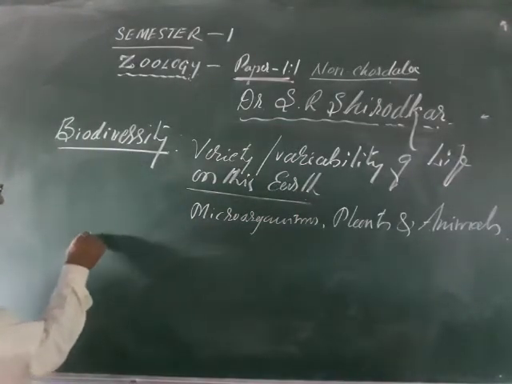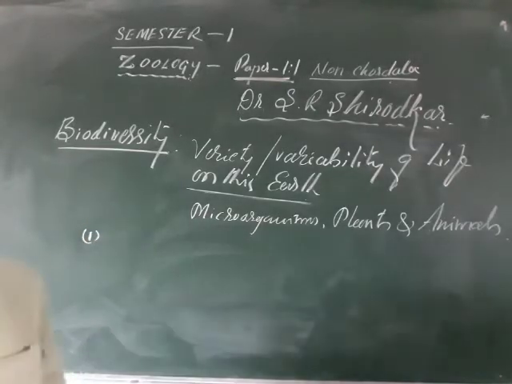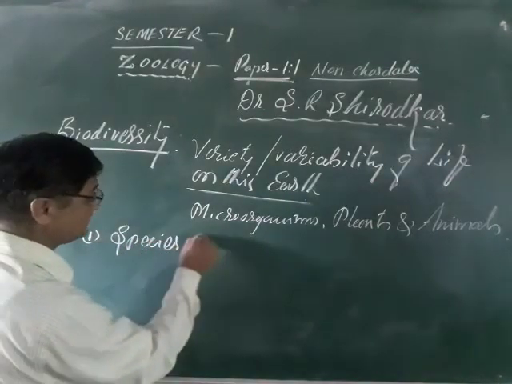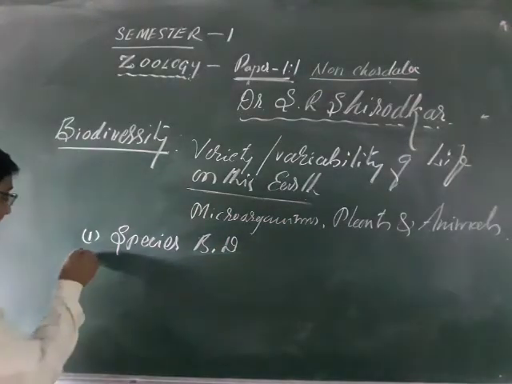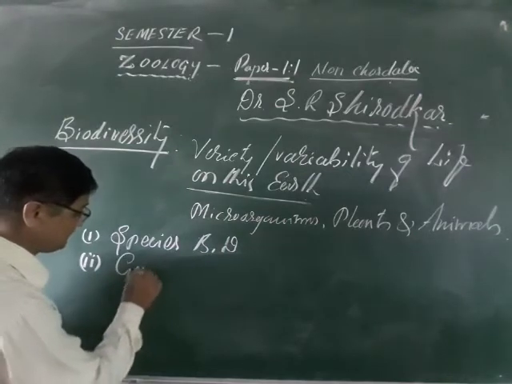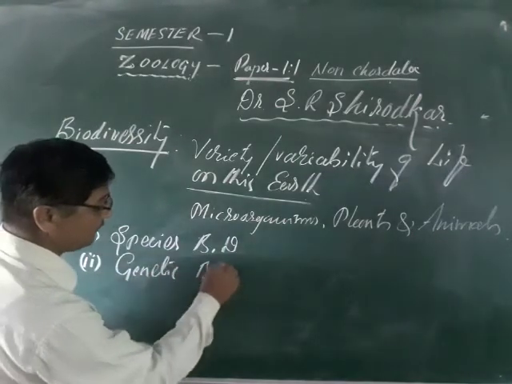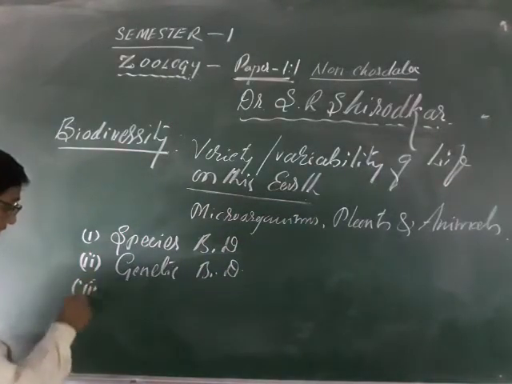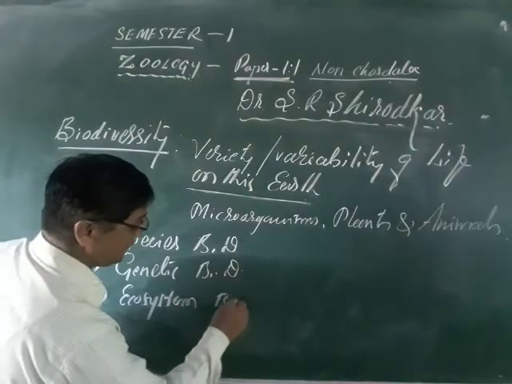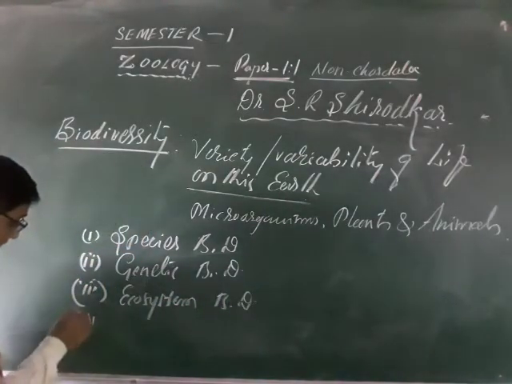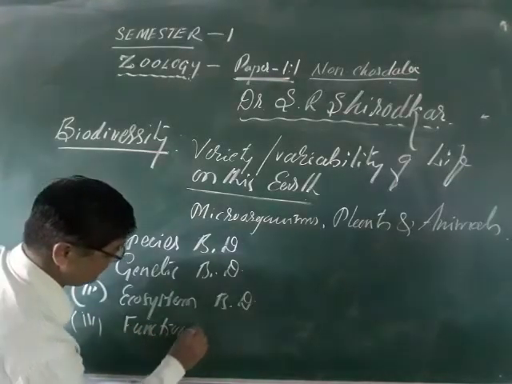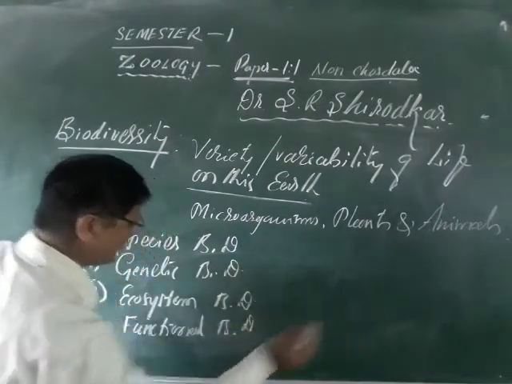This biodiversity has been studied under different stages or different steps. One is species biodiversity. Second is genetic biodiversity. Third is ecosystem biodiversity. And the fourth is functional biodiversity, and so on.